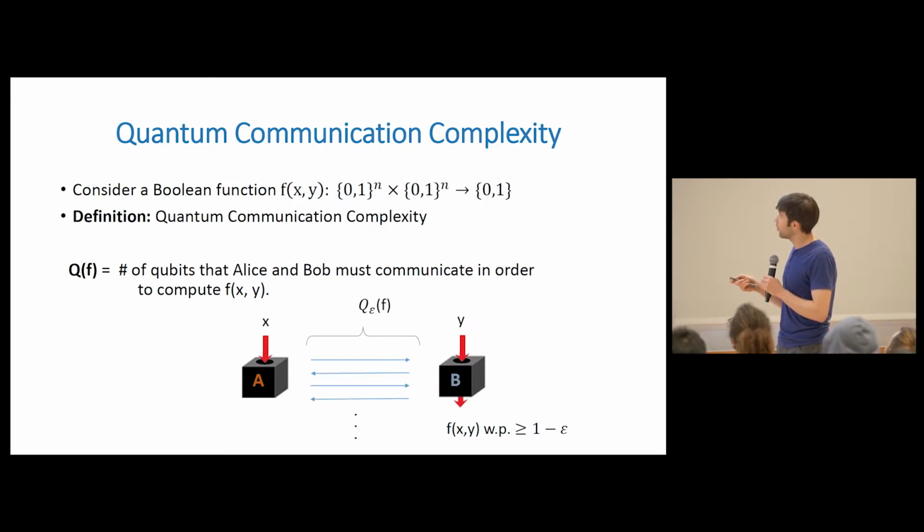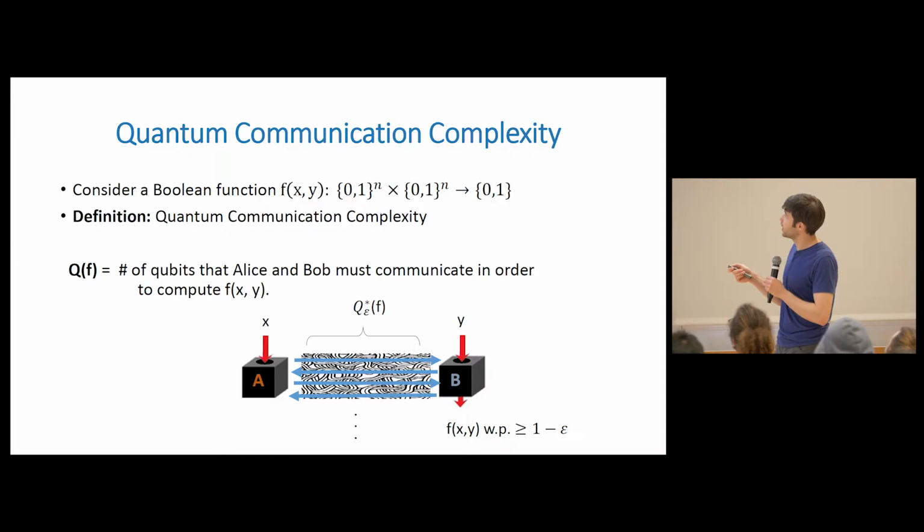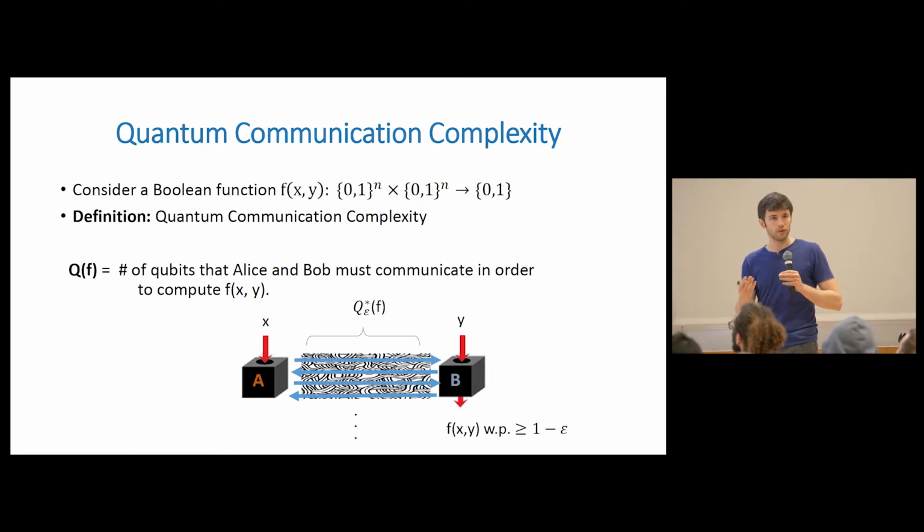And now, okay, so this next slide is to define entanglement-assisted quantum communication complexity, which is the same task as before, except that Alice and Bob get an additional resource. Not only are they allowed to communicate single qubits after receiving x and y, but before they receive x and y, before the whole game even starts, they get to share an arbitrary entangled state of any dimension. So for the qubits that they communicate, we're counting the total number of qubits that they can communicate. For the shared entangled state, we're not counting. It could be arbitrarily large.